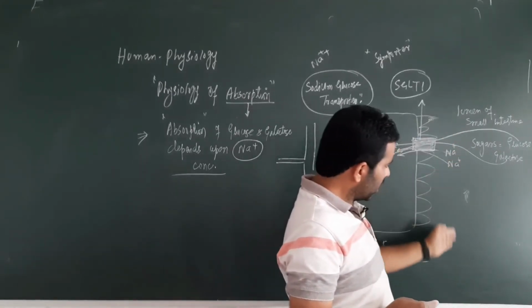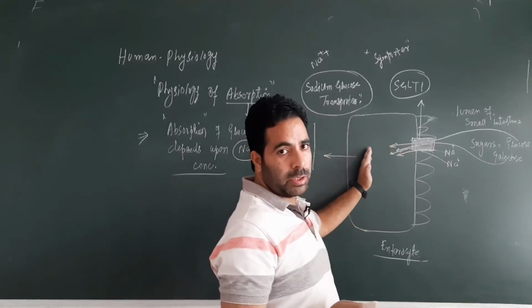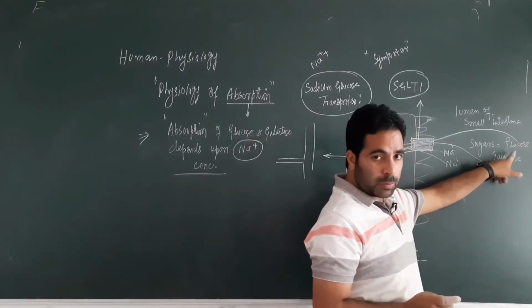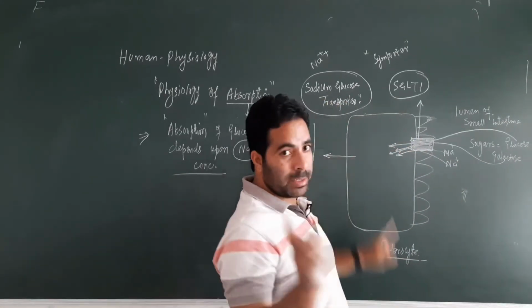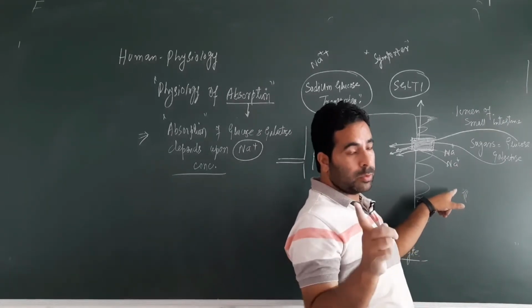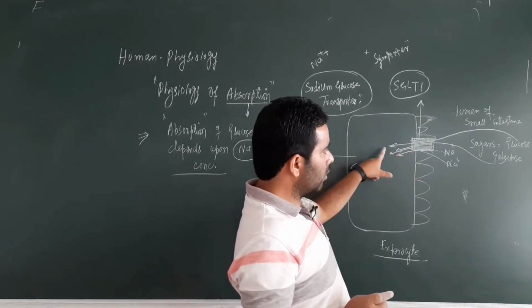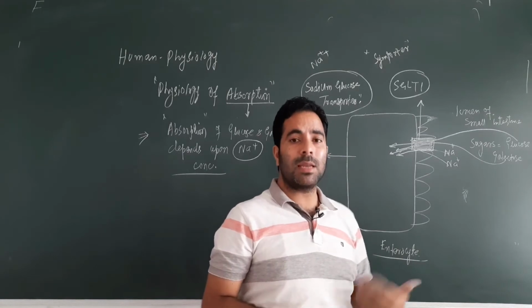But sodium concentration is already very high in the luminal side, so sodium is moving along the concentration gradient. So the transport of glucose and galactose via the sodium glucose transporter is an active process, while the transport of sodium ions along the same transporter is a passive process. So two things are happening simultaneously, two things are coupled.